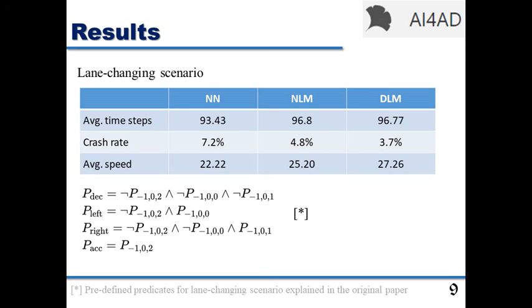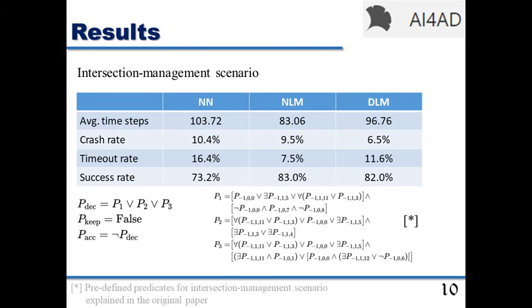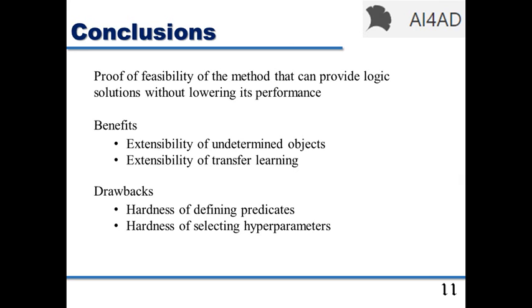The logic program for the lane changing scenario is very simple. It means that the lane changing scenario itself is too simple with respect to the observations. Then if further targets are considered, we can follow the guidance to increase the difficulty of the scenario. For the intersection management scenario, the logic expressions become much more complex. From the structure of the logic programs, we can conclude that the model gives 3 situations of deceleration operation, represented in P1, P2, and P3. We can also analyze each situation by checking the definition of the initial predicates.